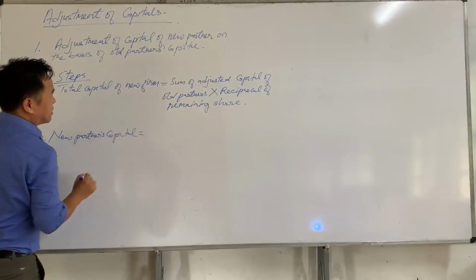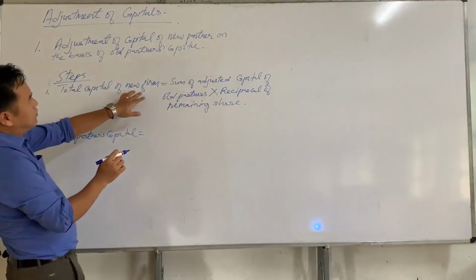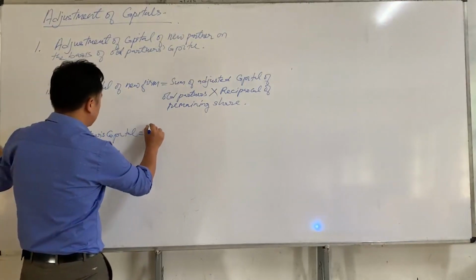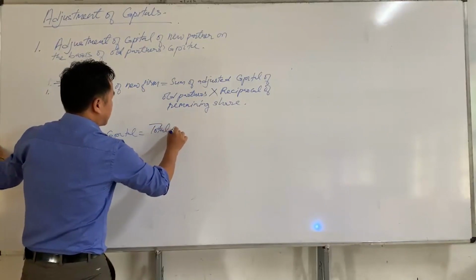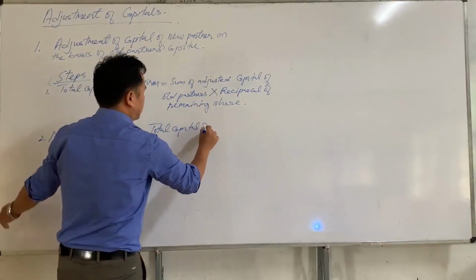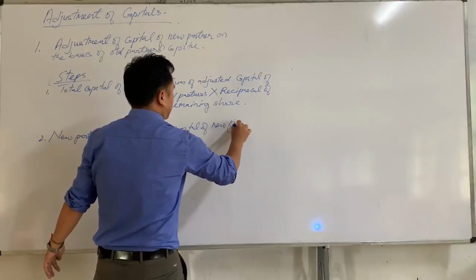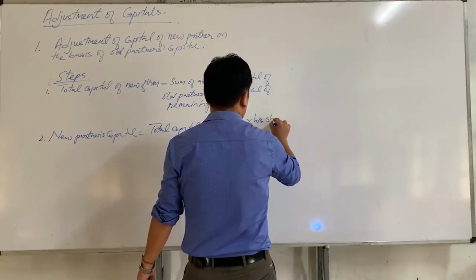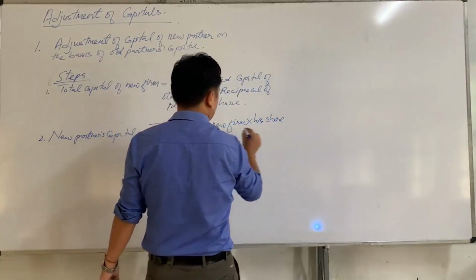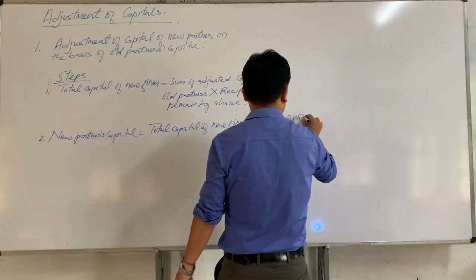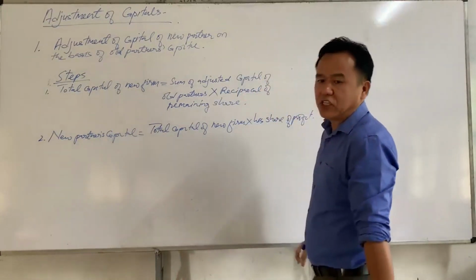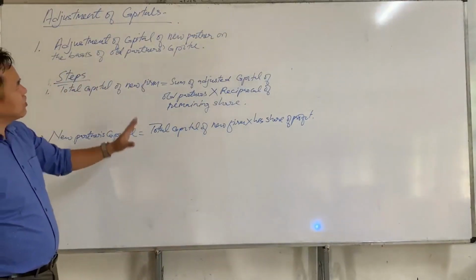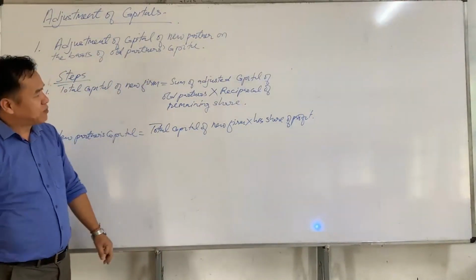So new partner's capital is equal to total capital of new firm, which we have already calculated, multiplied by his share of profit. His share of profit means new partner's share of profit. So these are the two steps for the calculation of new partner's capital.